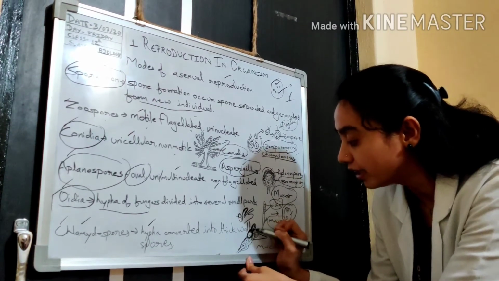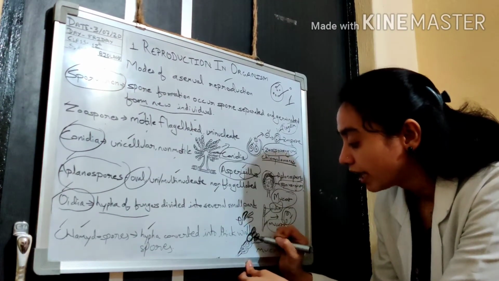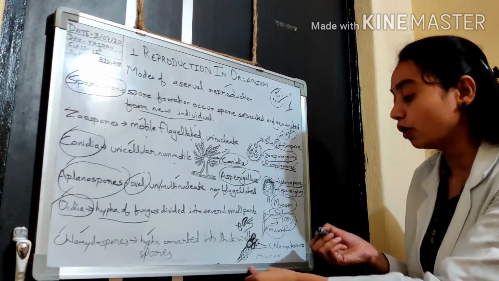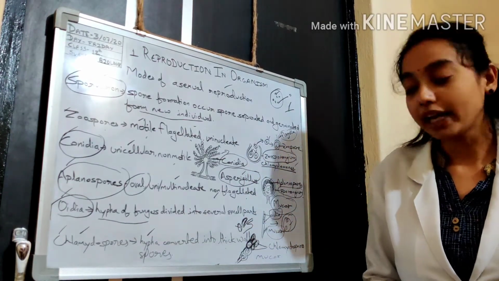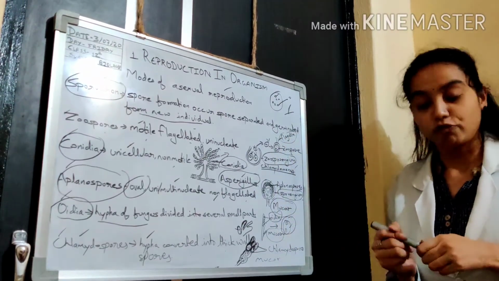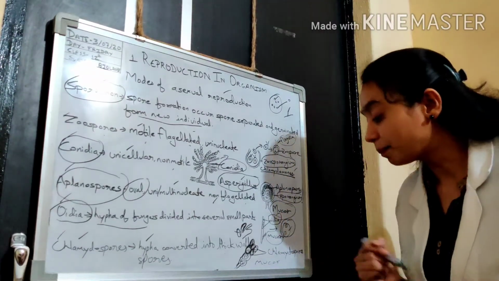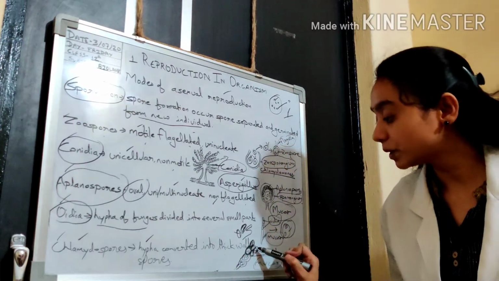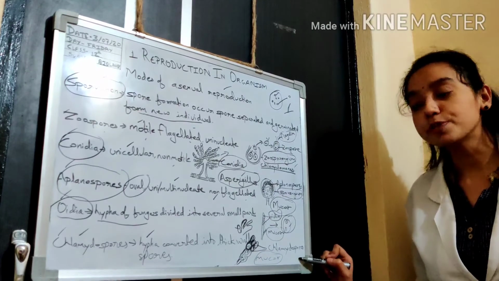Later these thick spores separate from the body and form the whole body, a new individual. Its example is also Mucor. Here these spores are called chlamydospores.